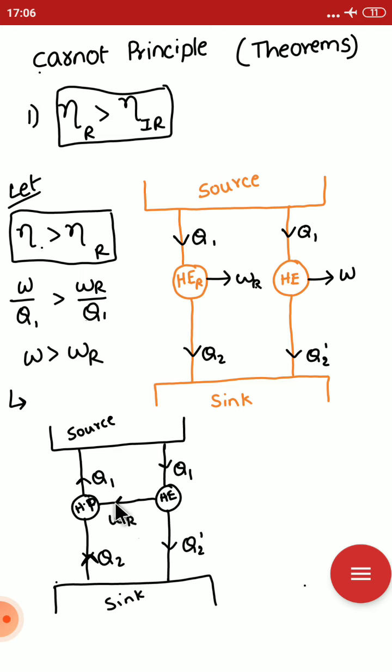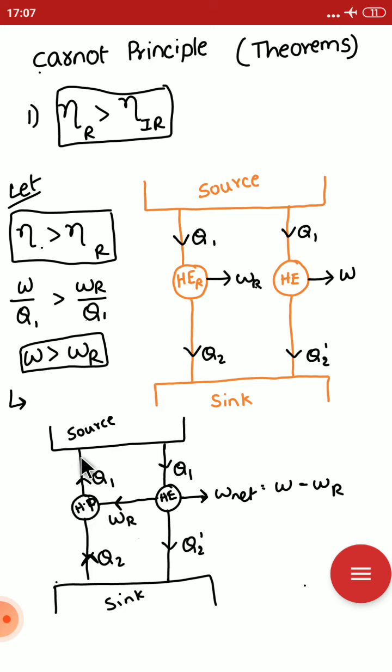Whatever energy is required to run the heat pump is collected from the W produced by the heat engine. Because W is more than W_R, some part is left over, that is W net. W is generated from here and we utilize it to run the heat pump, and what is left is given out here.